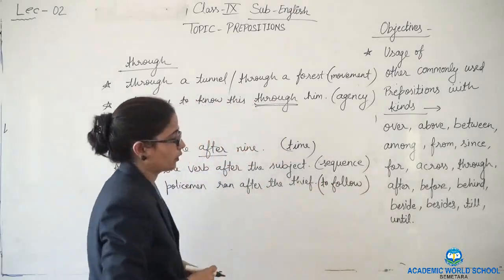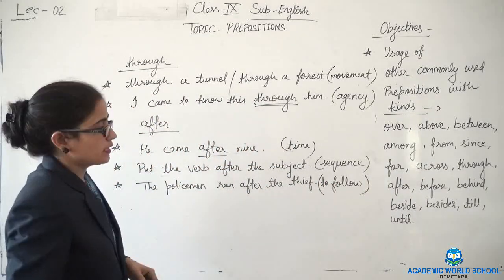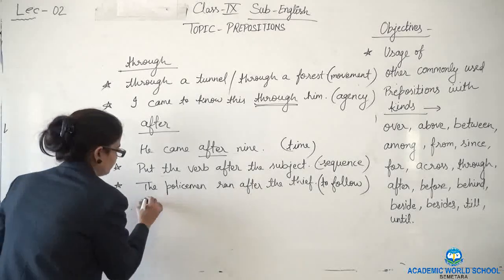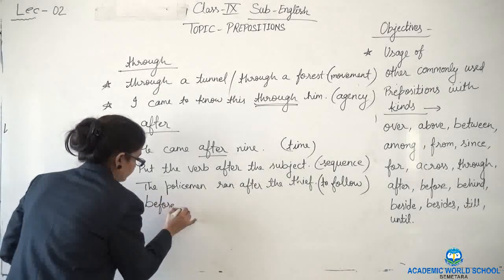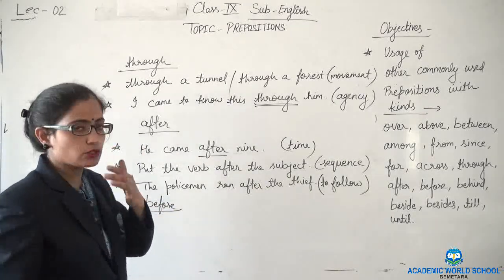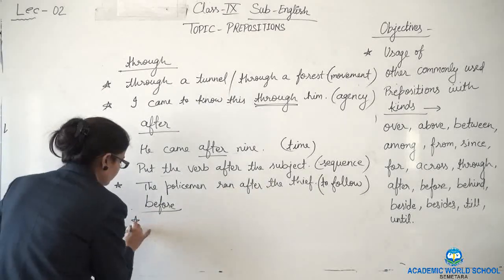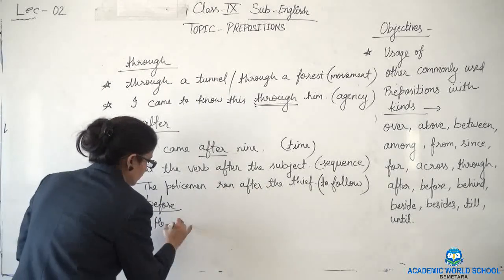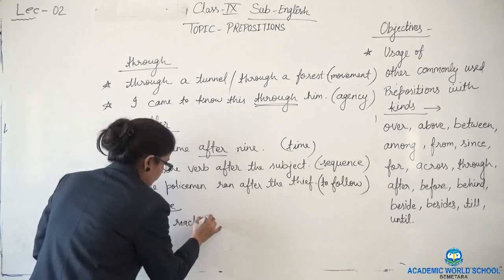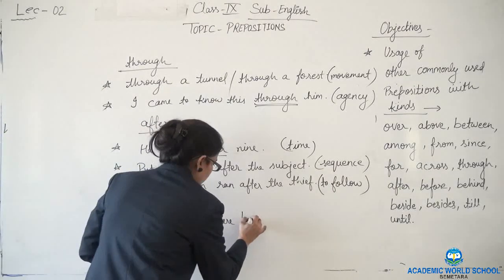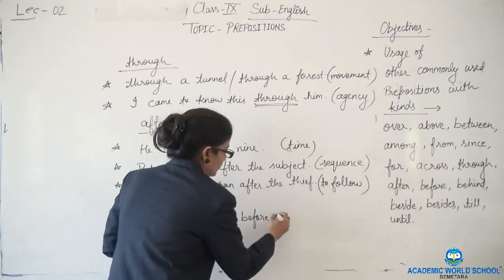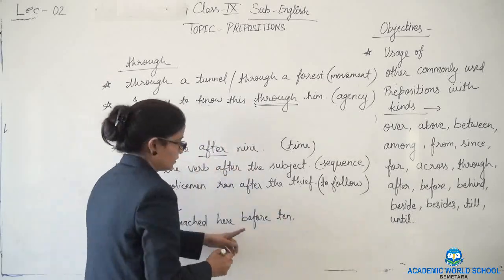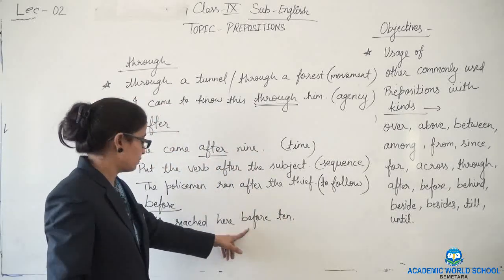To follow. Clear? Let's see the example of before. Before also gives us the sense of time, like he reached here before 10. This is here giving us the sense of time.